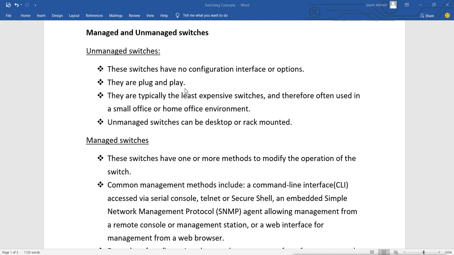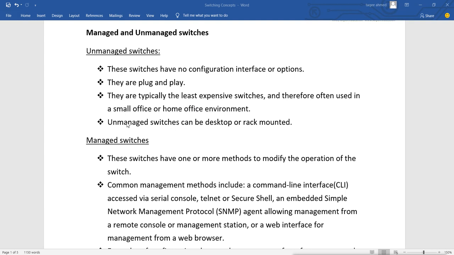Plug and play switches. They are typically the least expensive switches and therefore often used in a small office or home office environment. So these are less expensive because it is not giving you the option to configure. That means it is not supporting all the features of Cisco switches. So it has limited features, and those features are already configured. So they are less expensive and very ideal for the small office environment where we don't have a big network, we have fewer machines, so we don't need that hard configuration and all that.